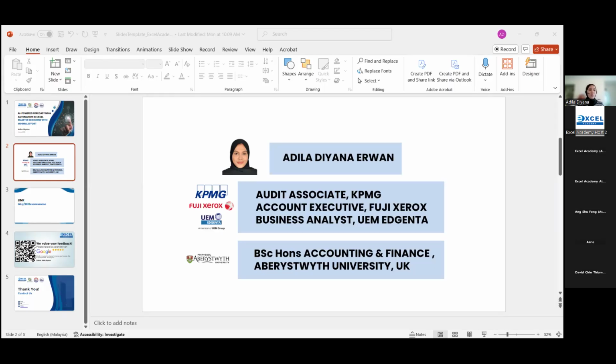Number two, we have the word ribbon. For an example, I go to my insert tab. Inside my insert tab, we have the subtopics. If you notice down there, we have here